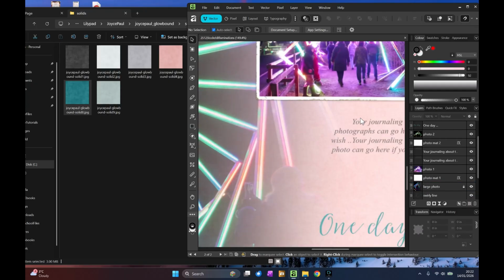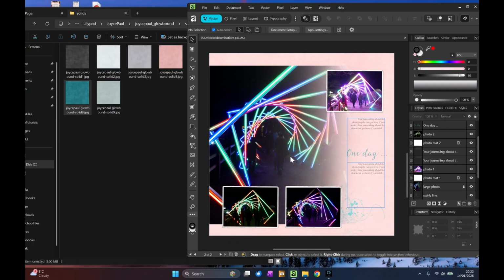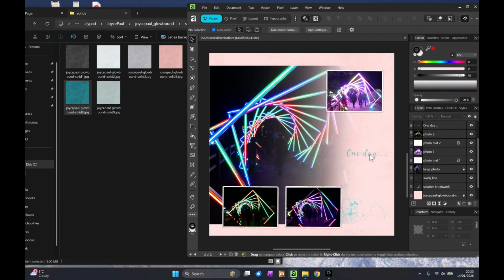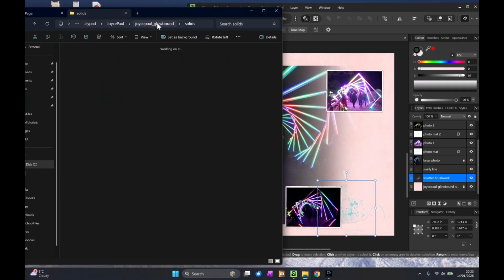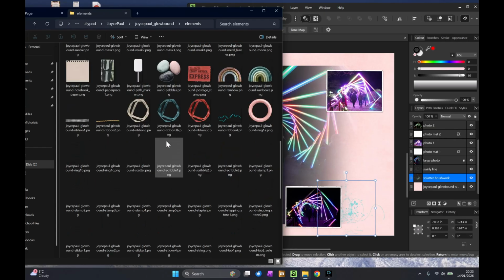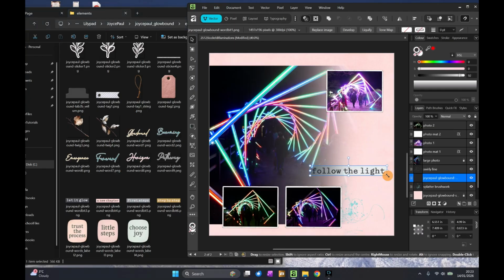And the photo mats on this template have some texture with them, which is quite fun. And now I'm going to remove these because I don't actually need any journaling on here because I've already introduced where we are on the previous page. And I'm going to put a cluster here, I think, in the elements pack. I saw a piece of word art that I thought would be fun. Follow the light, because that's pretty much what we're doing. We're following a trail of light through the park.